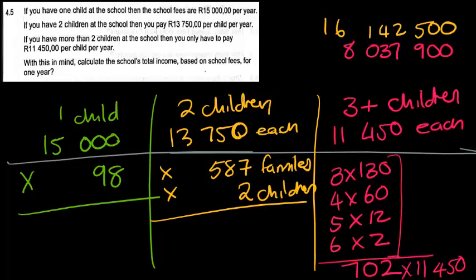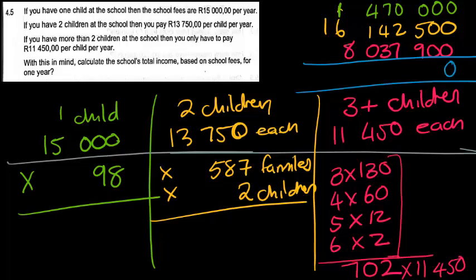And then lastly, we have got the one child families, and they pay 15,000 Rand, and there's 98 of them. So from those families, we get a total of 1,470,000 Rand.